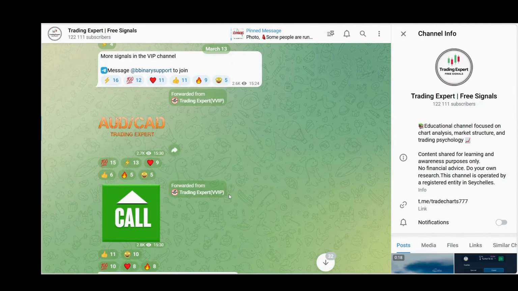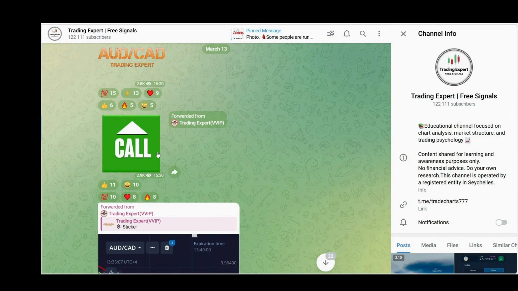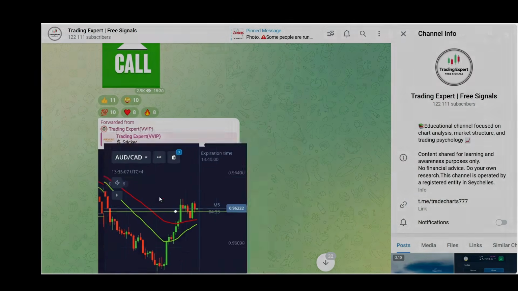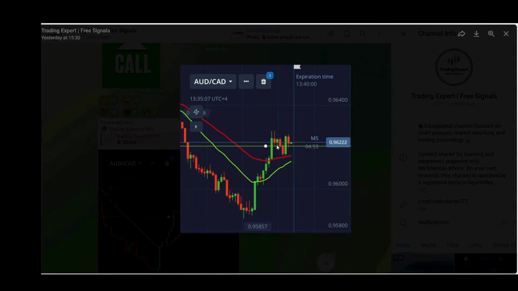Now let's move on to the next trade, which we provided in the VIP group on AUD/CAD for the call side. Here you can see the trade. There was a support level, and when we provided the signal, we got the entry below the support level. From the support level, the market moved up, and it was a good win.